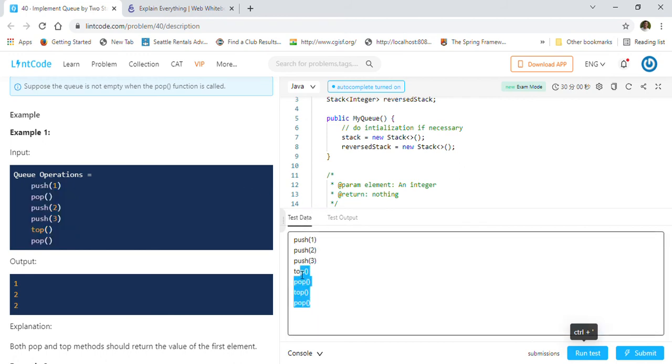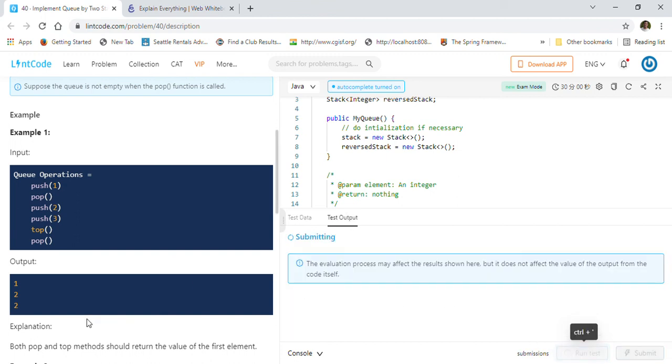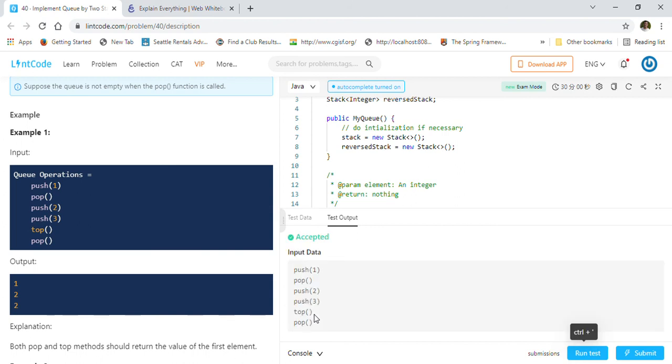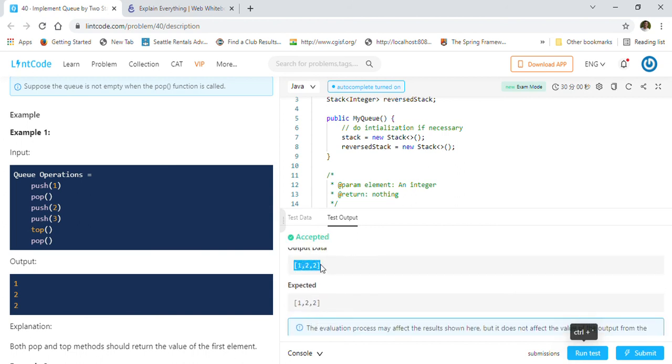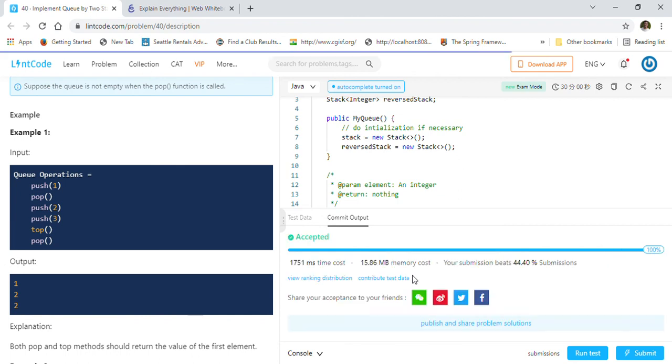Also, if we want, we can take another example that they gave us. So this is another example that they gave us, right? So let me just remove this. So this is the original example that they gave us. So let's make sure that this also works fine. So 122 we should get now in this case. So we are getting 122, which is correct. So let's go ahead and submit this solution. So as you can see, our solution got accepted.